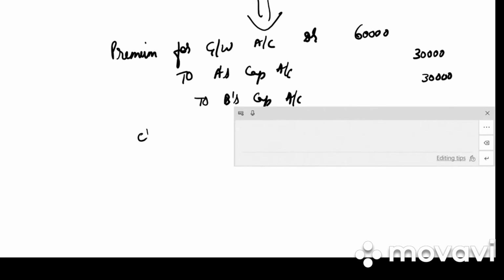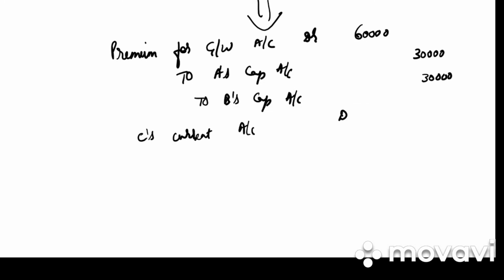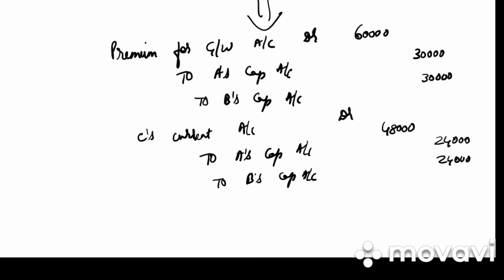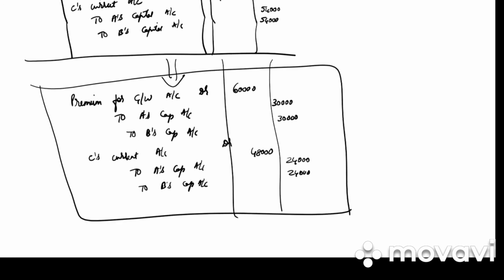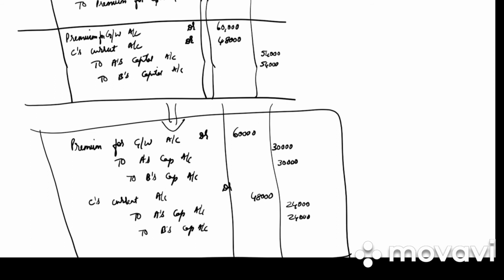And next entry we can write C's current account debited to A's capital account to B's capital account. How much is pending? 48,000. So 24,000 and 24,000. This is how you do the separate entry. But बात तो एक ही होगी. 60 plus 48, 30 plus 24, that is 54 and 54. You can do the sum any way you want to do it.